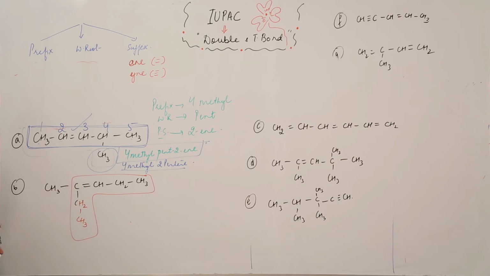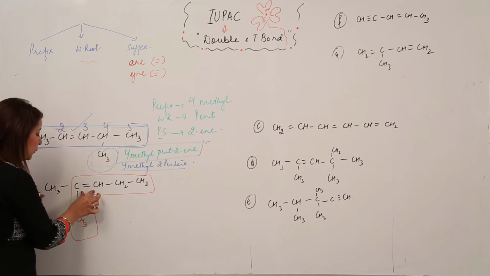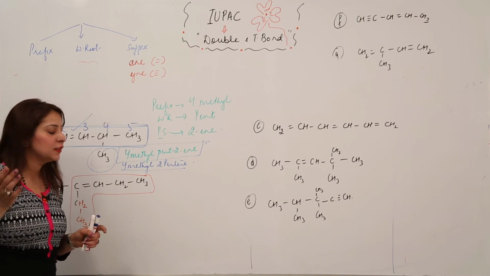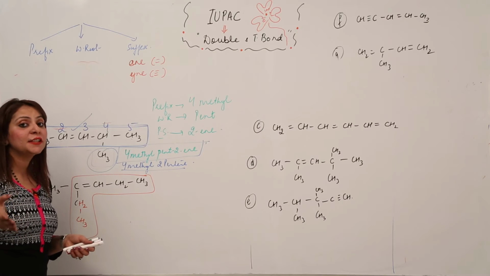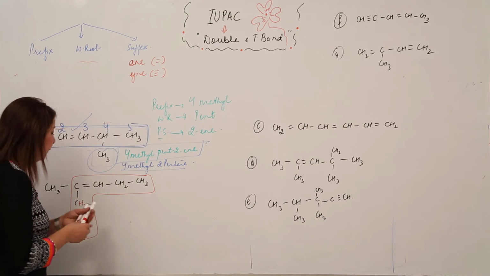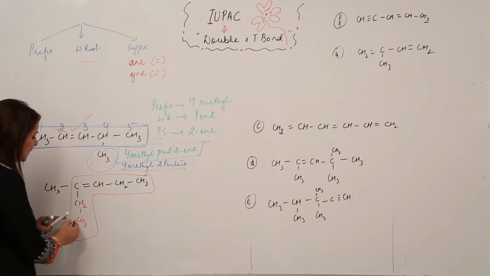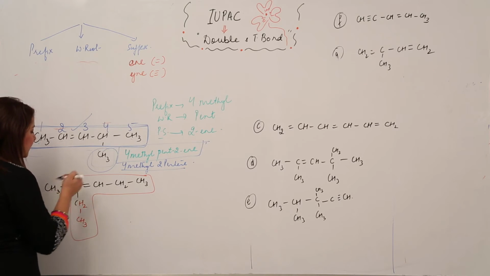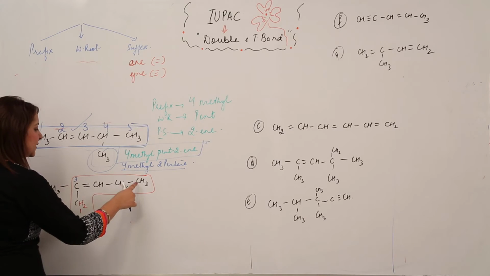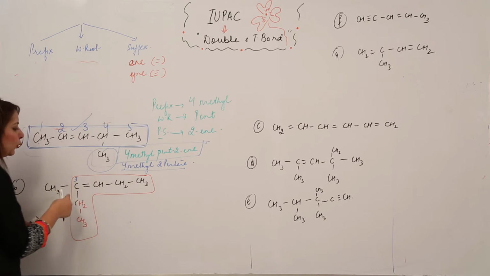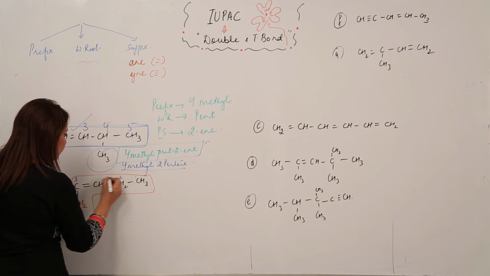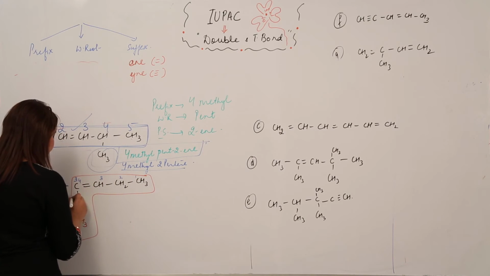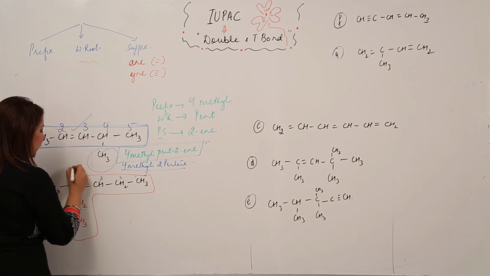And the second step is that we have to number it, right? So this is a substituent and this is the double bond, and we know that the substituent, we just neglect the substituent if there is a multiple bond. The carbon atom carrying the multiple bond should get the lowest number. So if I number from this side 1, 2, 3, that means it gets 3 number. And if I number from the other side, 1, 2, 3, 4, 5 and 6, again it gets the 3 number.